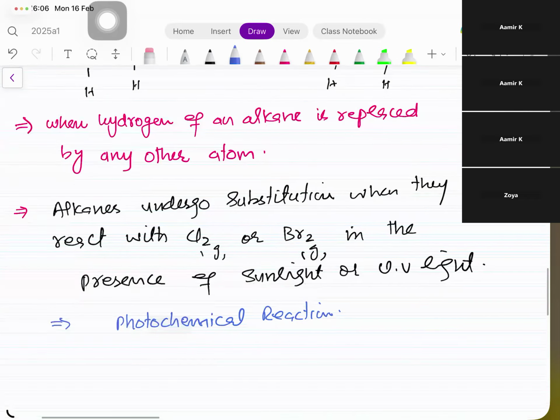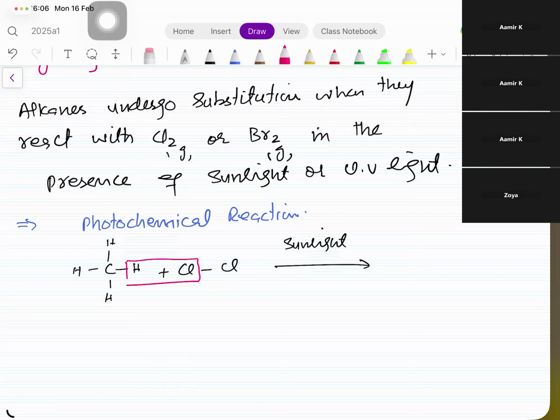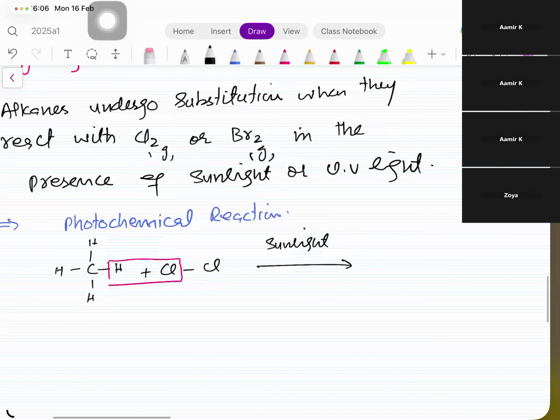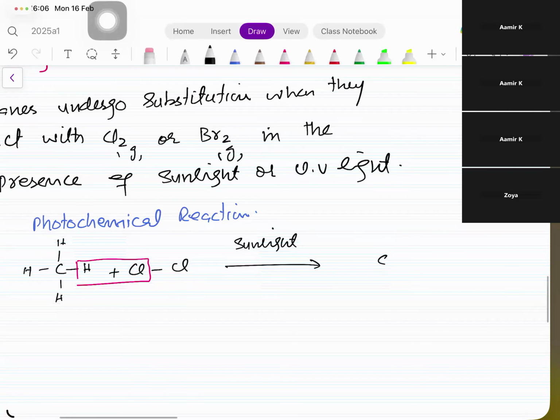Now let's see what happens. If we have CH4, for example, and react with Cl2 in the presence of, yes, sunlight. That's a straightforward O-level wali type. One of the H and one of the Cl, they will combine to form what? HCl, not hydrogen. It's hydrogen chloride. Hydrochloric acid only it becomes when it is dissolved in water. Until that time, it's a gas known as hydrogen chloride. Okay, so one of the hydrogen goes and Cl comes in plus HCl. Hydrogen chloride, which is a gas.